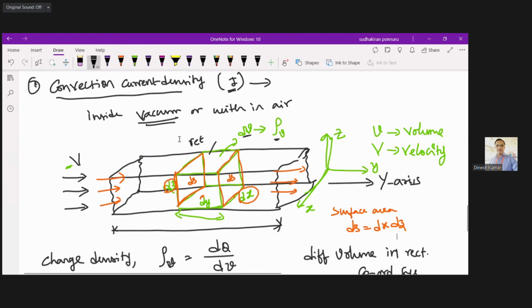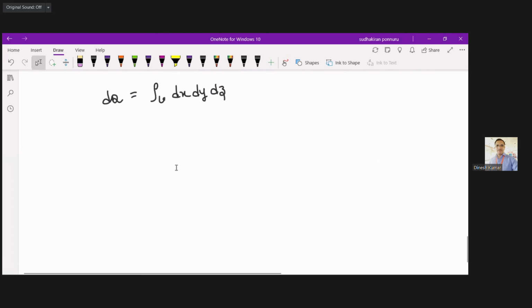So now in this formula, you have dx as well as dz. I am replacing that value with ds, which is nothing but dx multiplied by dz. So this is equal to rho v, small v, ds multiplied by dy. So this is dq.